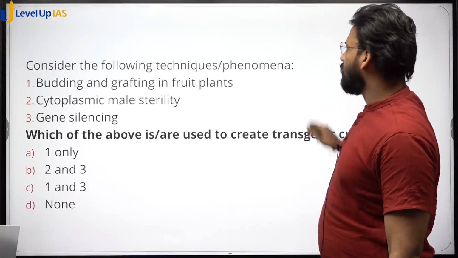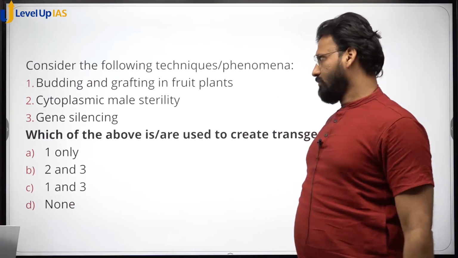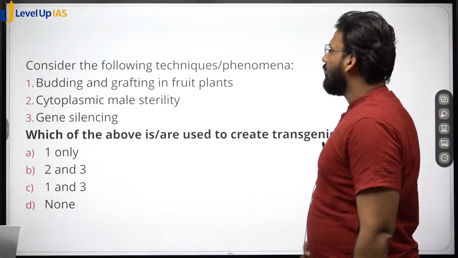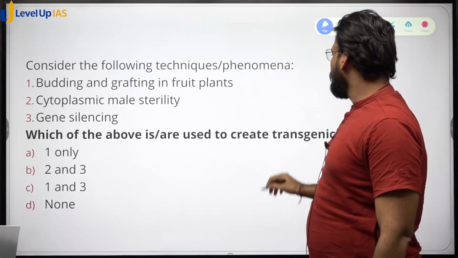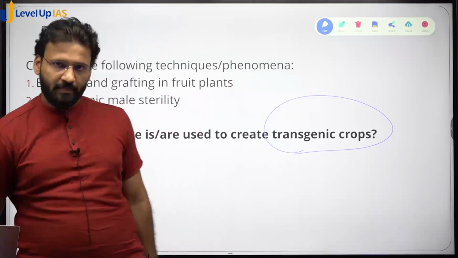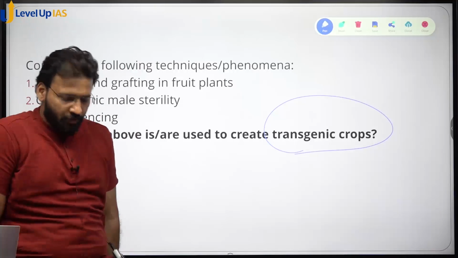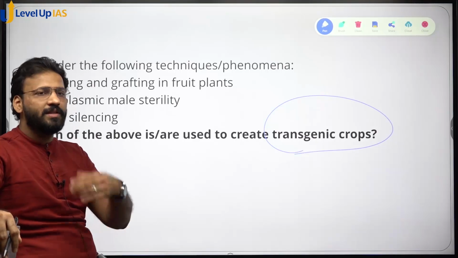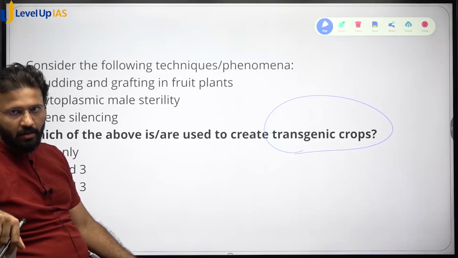Consider the following techniques or phenomena: budding and grafting in fruit plants, cytoplasmic male sterility, gene silencing. Which of the above are used to create transgenic crops? Transgenic. Trans means what? Genic. Transgenic means what? Genes have been transferred from one plant to another plant. Okay, you want to transfer gene from one plant to another plant. So, which of the following techniques can be used for that?